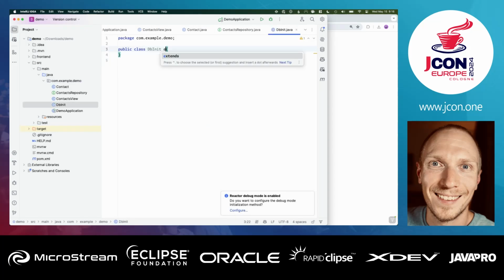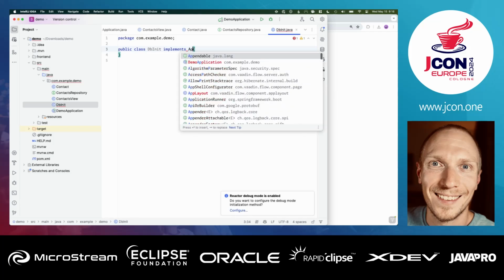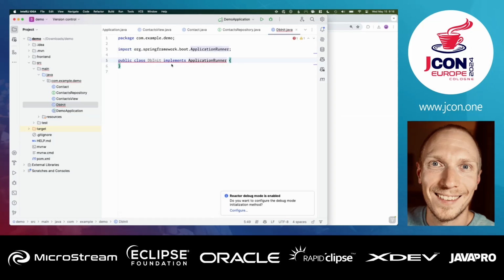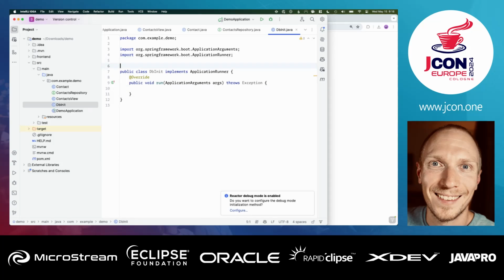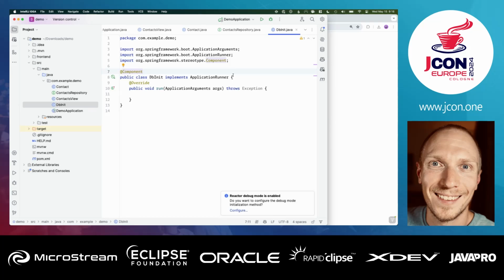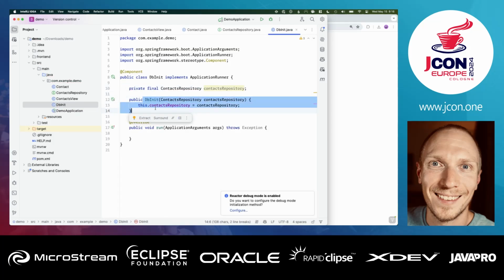I'm just going to create an application runner like this. So that gets one method that will get run whenever this app starts up, if we remember to mark this as a Spring component. So what I want to do here is, first of all, I'm going to inject that repository into my class here so I can use it. And then I'm going to generate some test data.